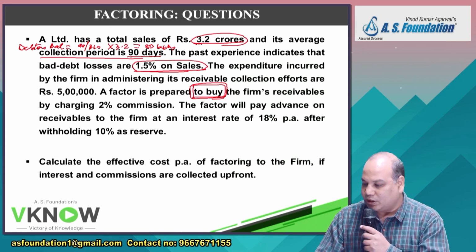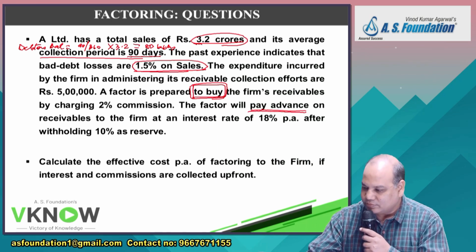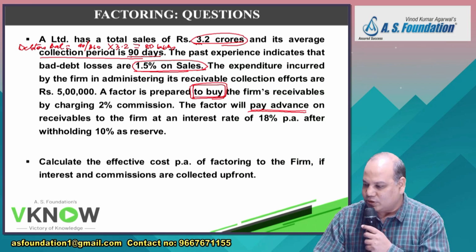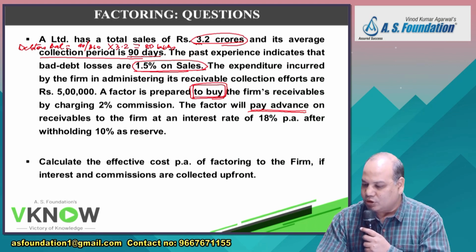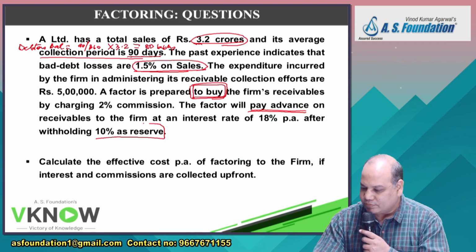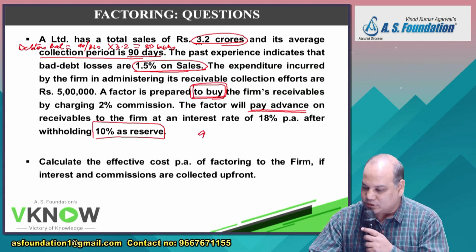The factor will pay in advance. Such a nice factor. He will give you the amount in advance on receivables to the firm at an interest rate of 18% per annum, after withholding 10% as reserve. So he will not give you an advance equal to 100% of the invoice. First he will keep 10% separate. He will say that I will only give you 90%.